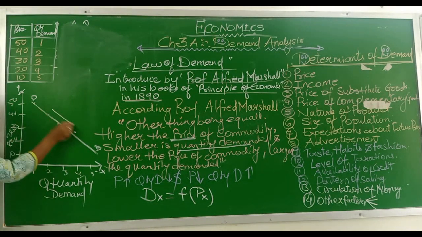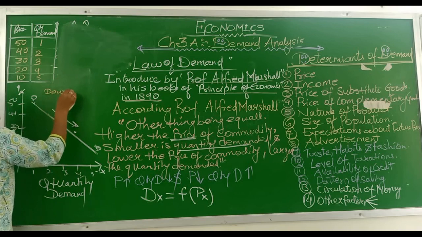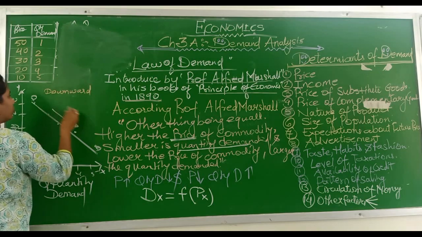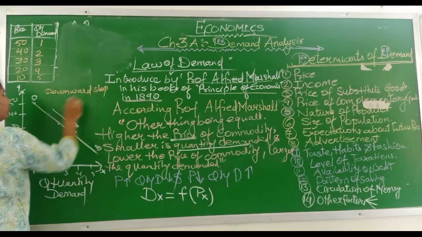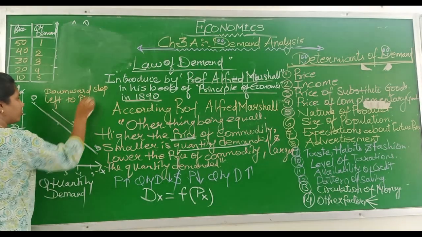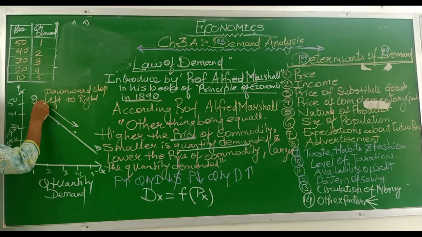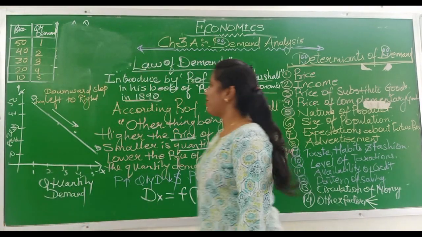It's a downward slope from left to right.